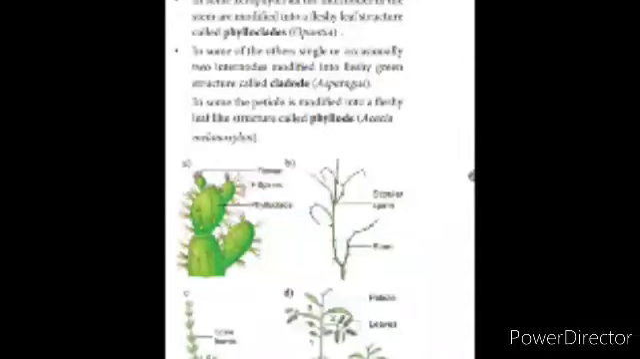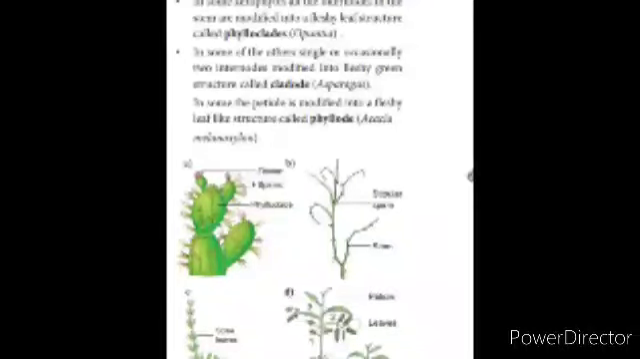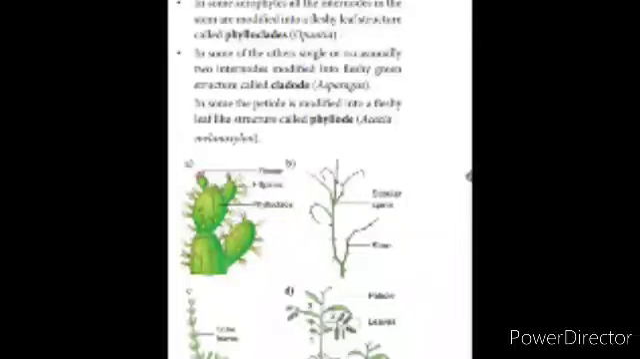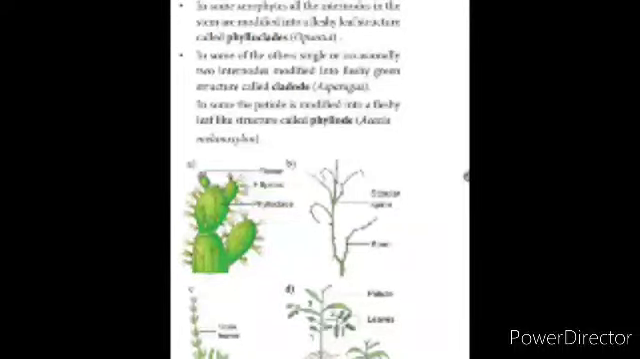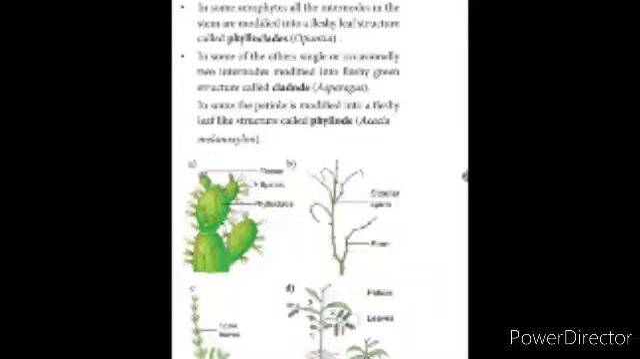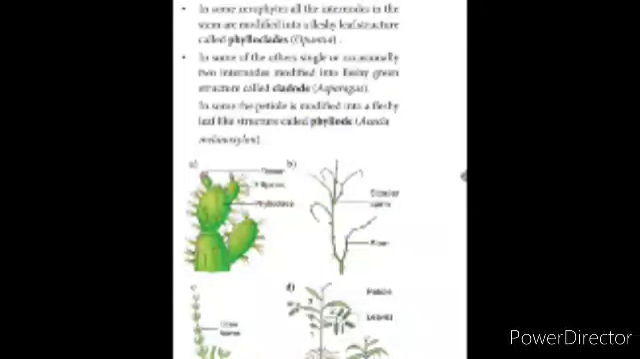In some xerophytes, all the internodes in the stem are modified into fleshy leaf-like structures called phylloclades. Example, Opuntia. In some others, single or occasionally two internodes are modified into fleshy green structures called cladodes. Example, Asparagus. In some, the petiole is modified into a fleshy leaf-like structure called phyllode. Example, Acacia.